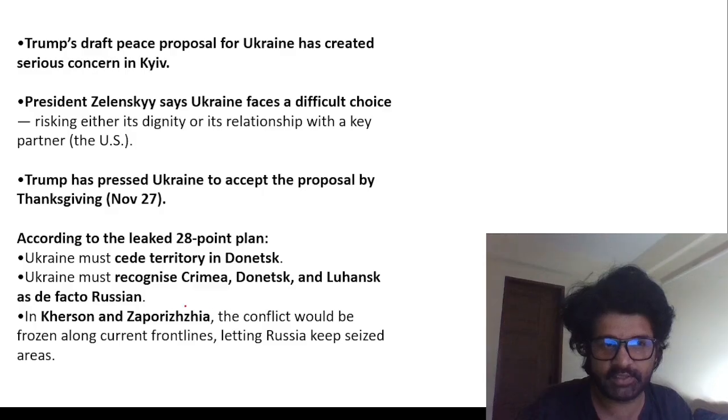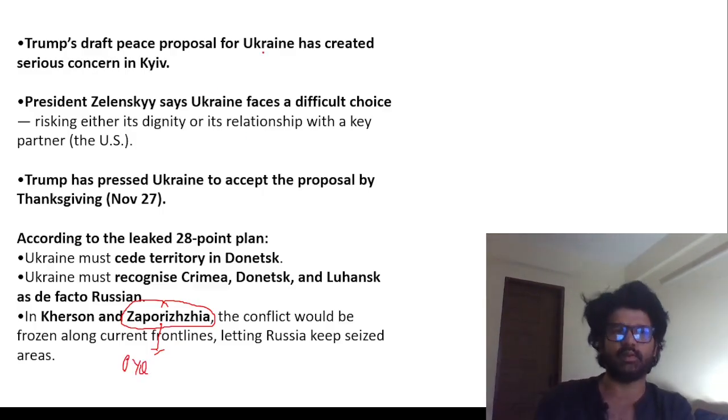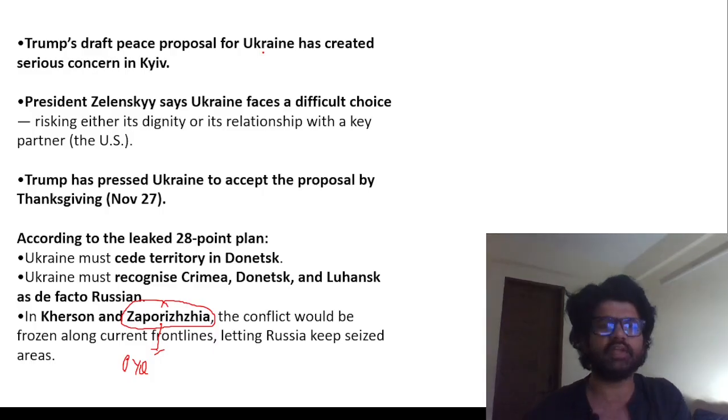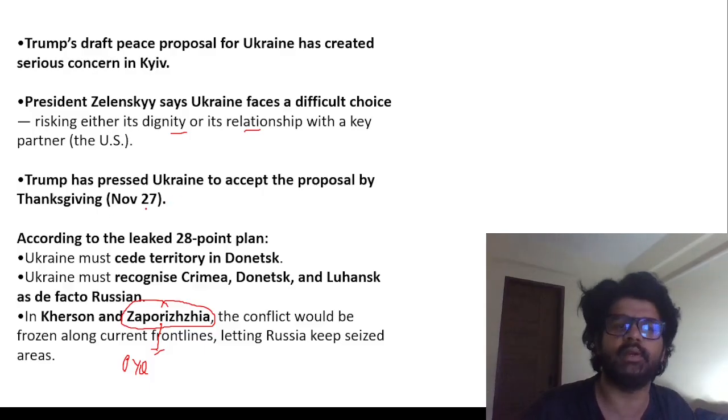What is important here from an exam perspective? UPSC has already asked a question on Zaporizhia, places in news, so remember it. Very important. Trump's draft proposal for Ukraine, and Zelensky, the Ukrainian president, was like, either we risk losing our dignity, or our relationship with a key partner. It's a lose-lose peace proposal. Trump wanted it accepted by November 27.